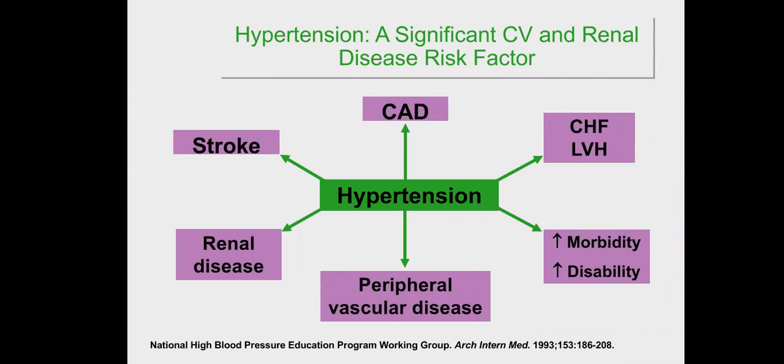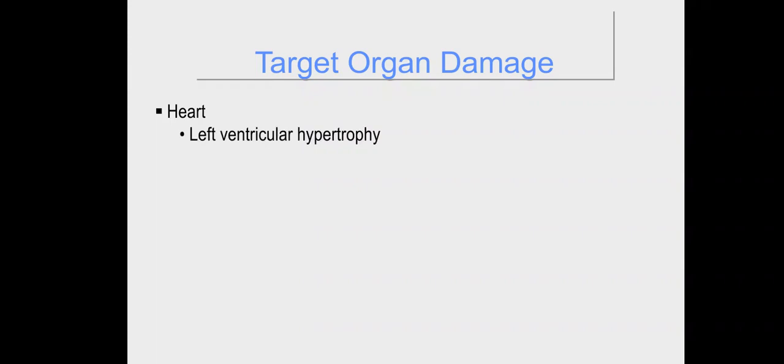So target organ damage may affect the heart and cause left ventricular hypertrophy because of the increased afterload, and the increased afterload increases the pressure, and increasing the pressure increases the tension, and for us to reduce the tension we increase the radius. Angina or prior myocardial infarction occur because of the left ventricular hypertrophy itself and because of the atherosclerosis in the coronary arteries. So coronary artery disease, myocardial infarction and angina can be related to coronary artery disease or non-coronary artery disease. If it's due to coronary artery disease, it is atherosclerosis. If it's not, this is left ventricular hypertrophy, increased demand.